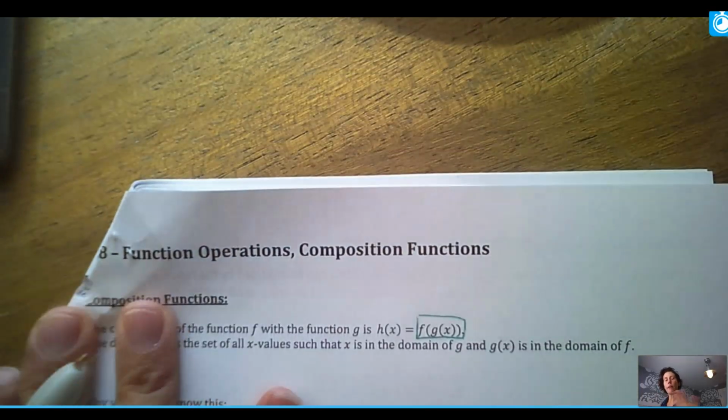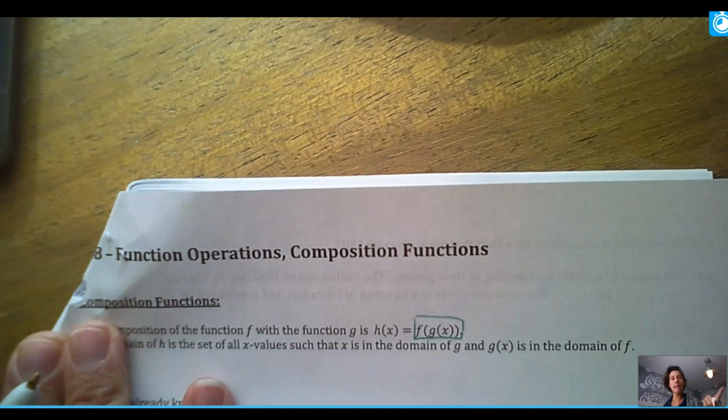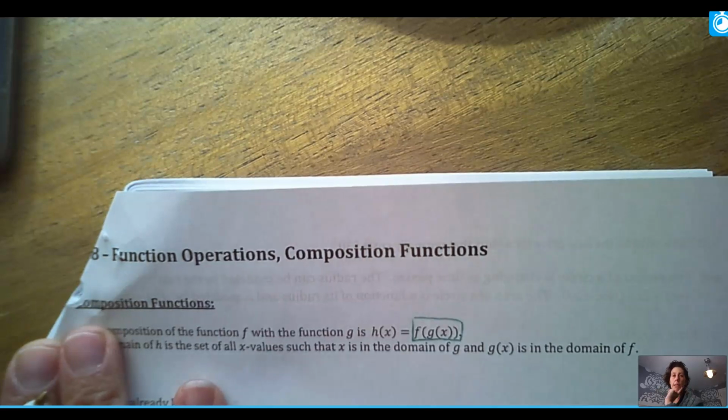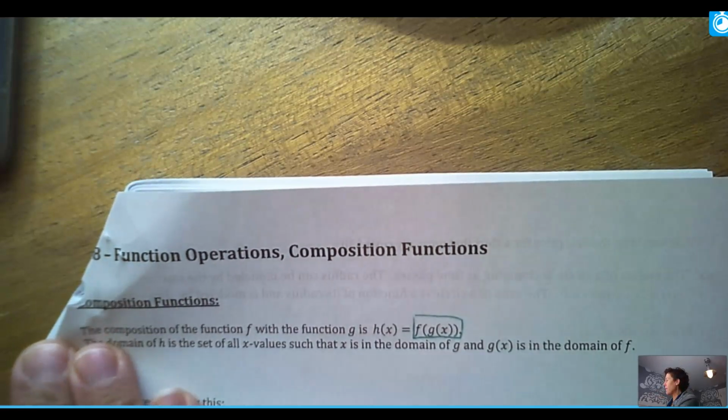So there are different operations in math. There's adding, subtracting, multiplying, which we did in the previous notes with functions. We added them, we subtracted them, we multiplied them. There's also division, but I cut that out of this chapter because we'll hit it in Chapter 4. But there's one more type of operation that's called a composition function.